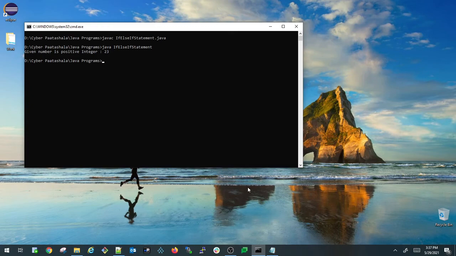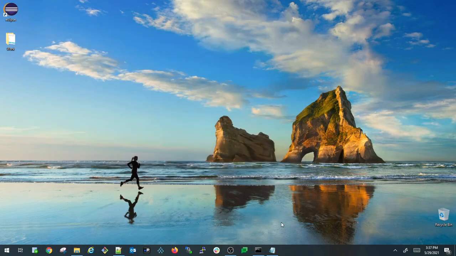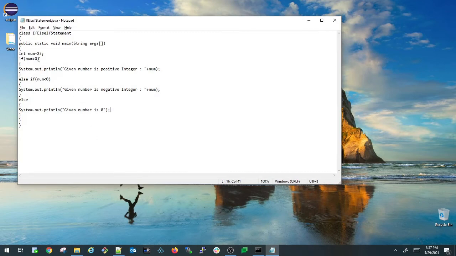So let us modify the program and verify again. I am going to change this number from 23 to minus 13. So in this case, the first condition will be returning false because minus 13 is not greater than 0. So it will be going into the else if block here. So here it will be again verifying whether minus 13 is less than 0 or not.